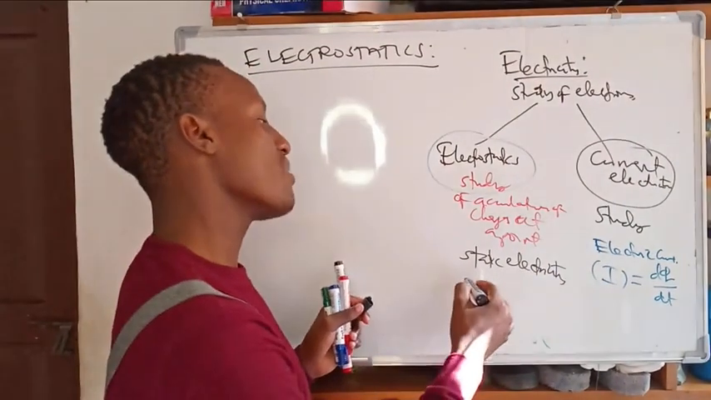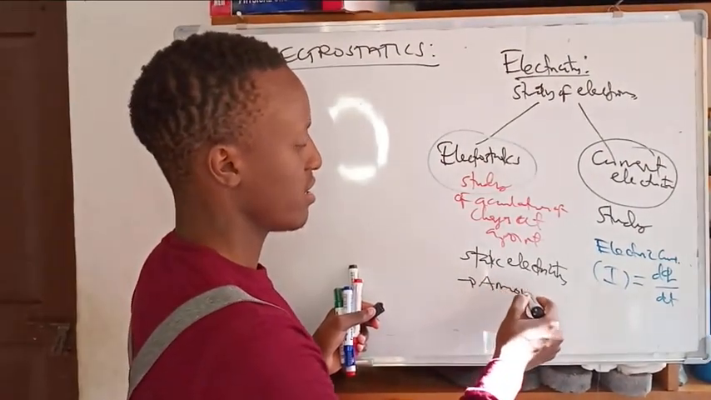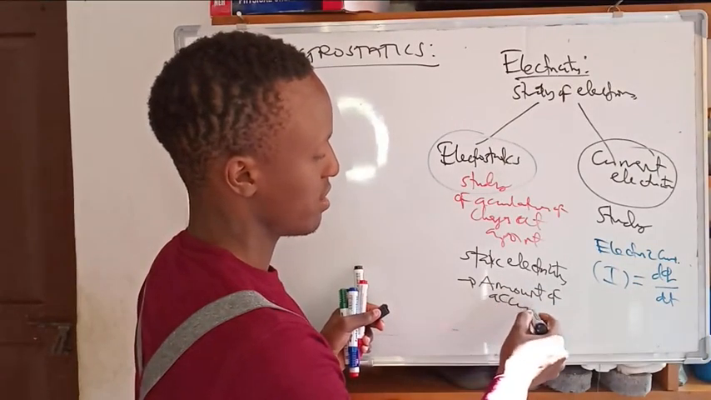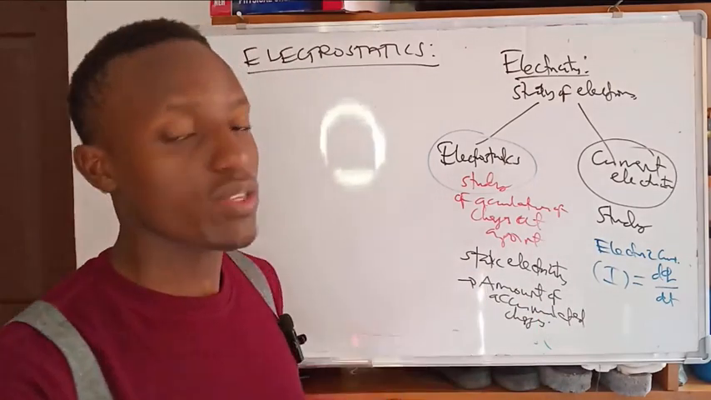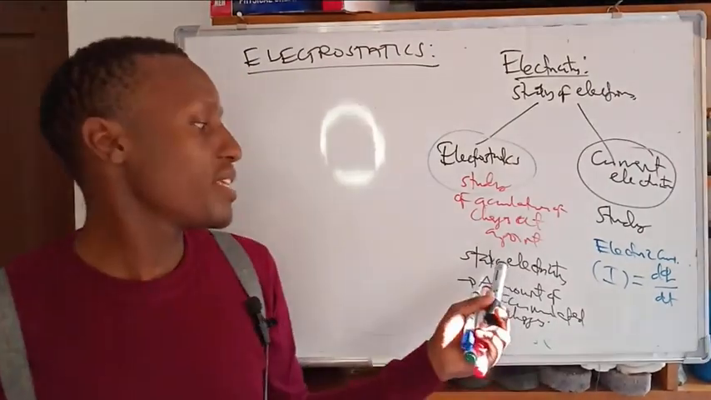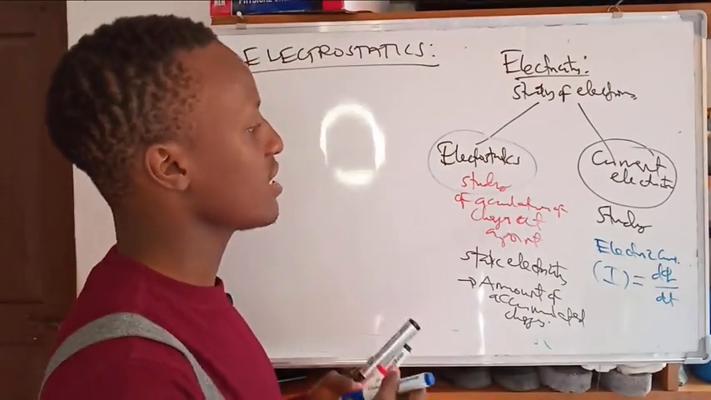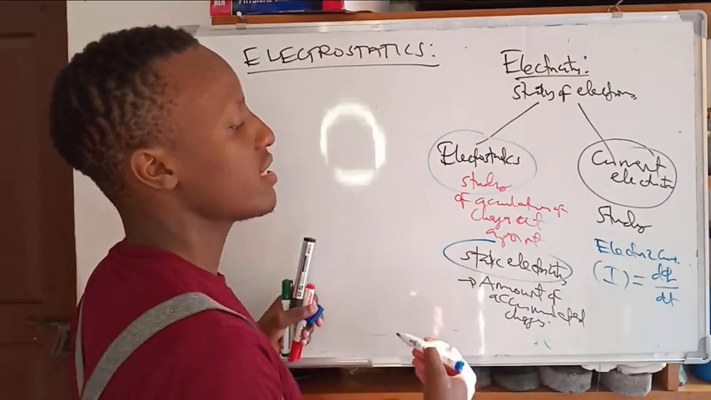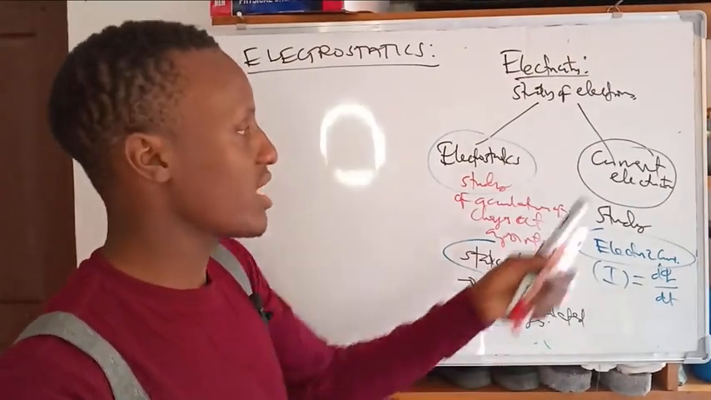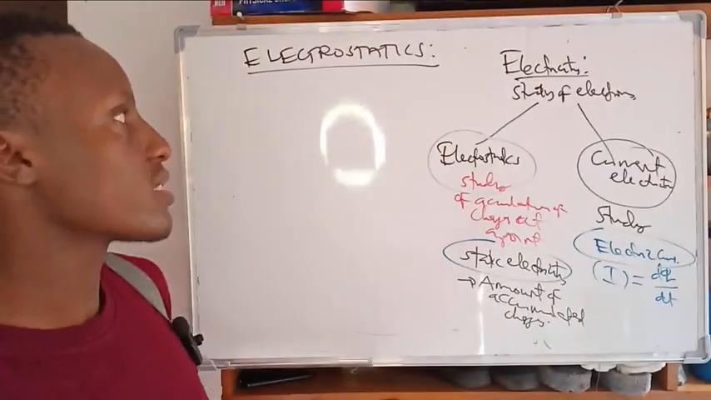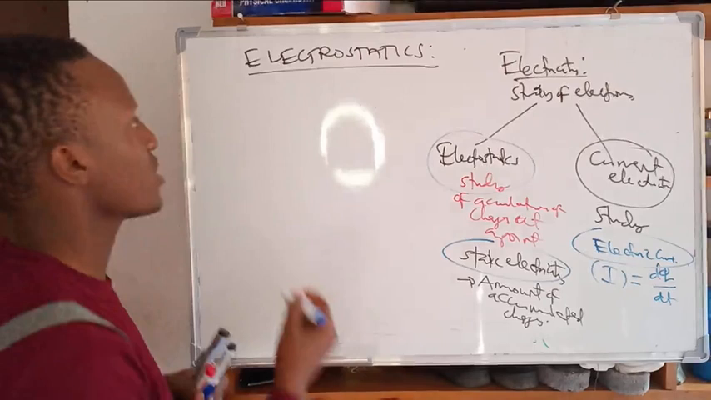Static electricity is the accumulated charges, the amount of accumulated charges. Speaking about static electricity, this is the amount, and current electricity is also a study, not an amount. So the study is called current electricity, and this is called electrostatics. Okay, we are just going to deal with electrostatics now. Let's start about the charges. What about the electric charges?